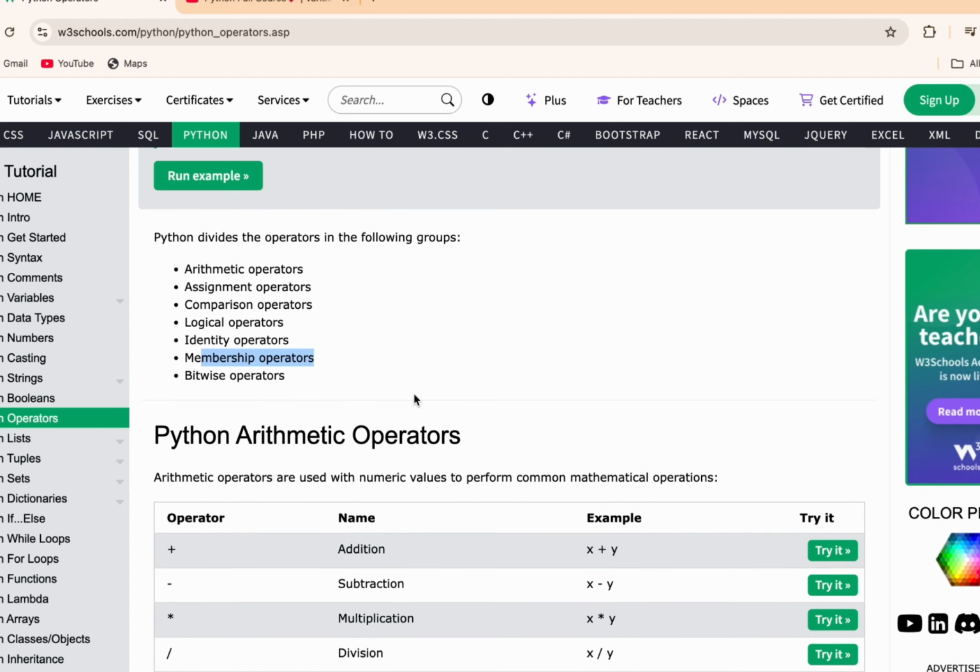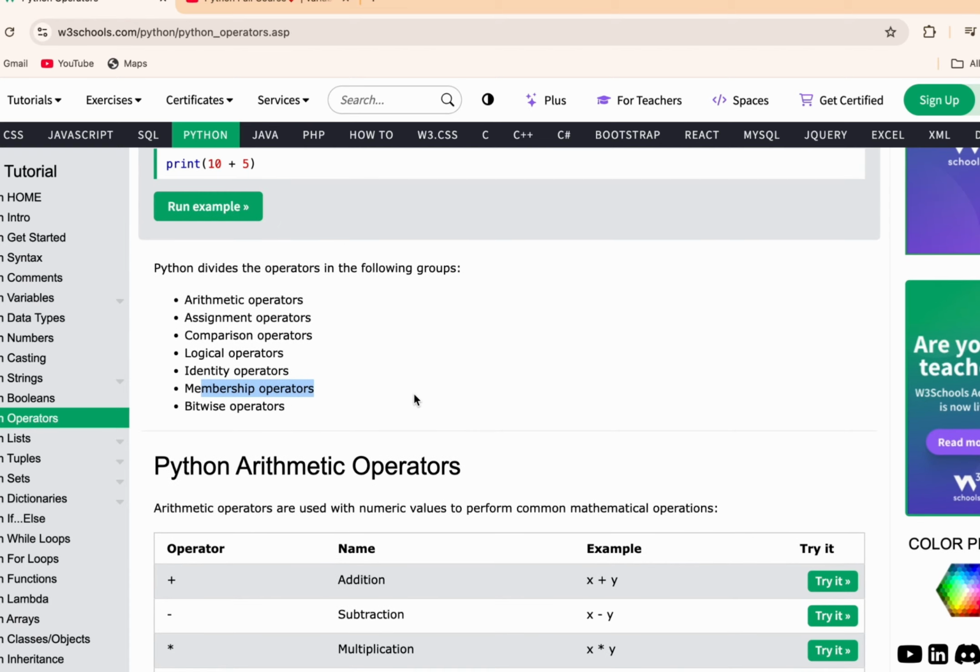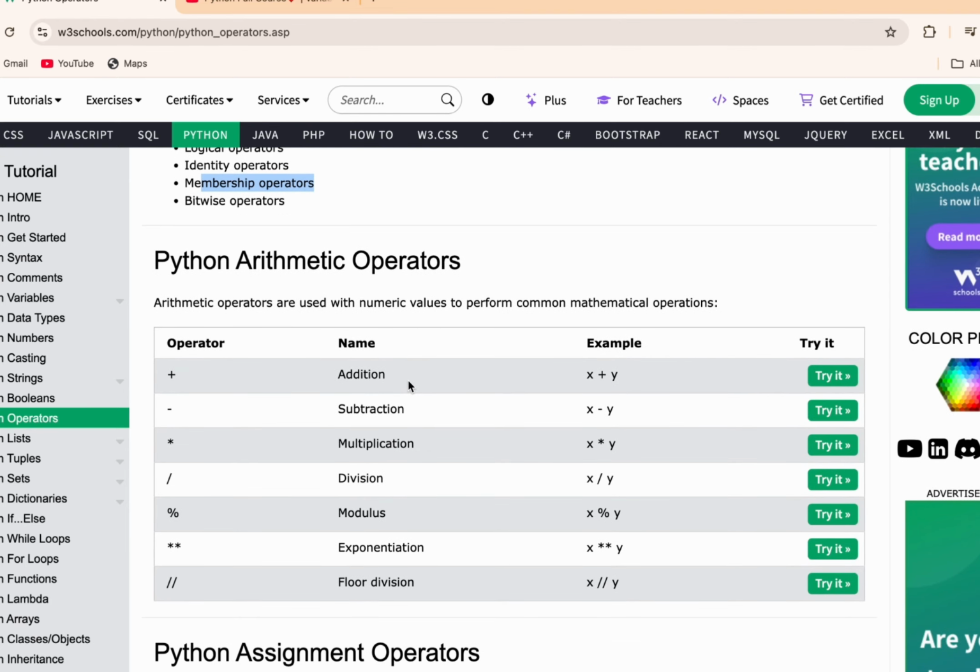Now let's move to the first operator, which is the arithmetic operator. In the arithmetic operator, the first one is addition, which simply shows the addition of two variables.